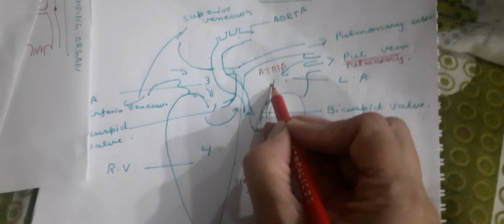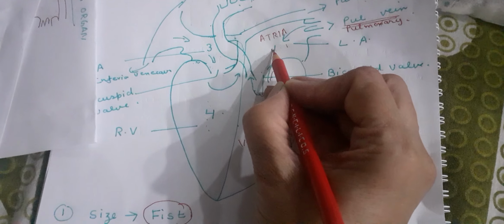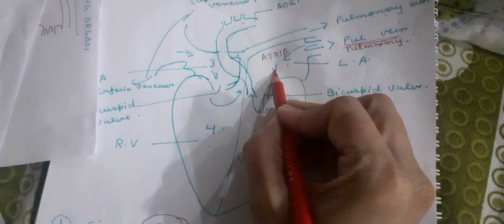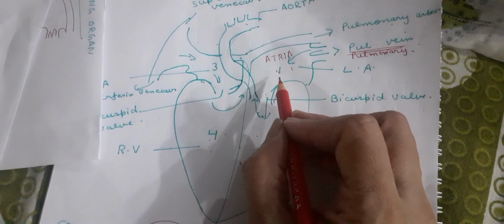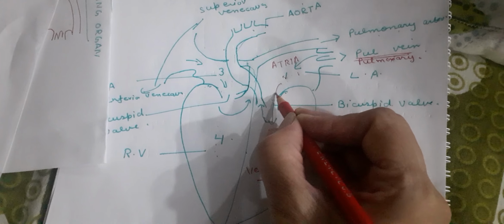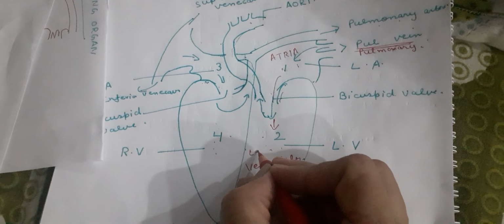When the left atrium receives the blood, it gets relaxed. Blood flows into it. After that, this atrium contracts and blood flows from the left atrium to the left ventricle.